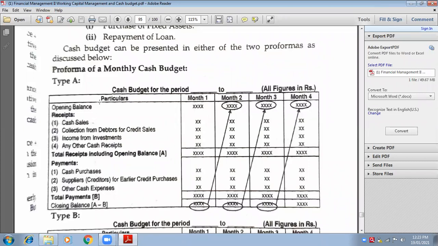How many months you have to make will be given in the question. If it is not given in the question, then all 6 months will be made. Is it now clear? Yes, ma'am. Let us start with the format. So how many columns? Particulars.